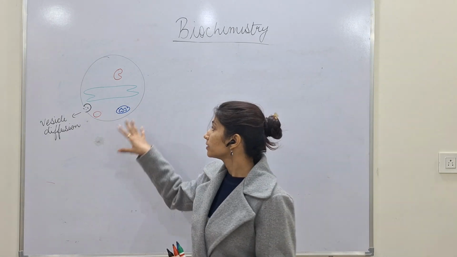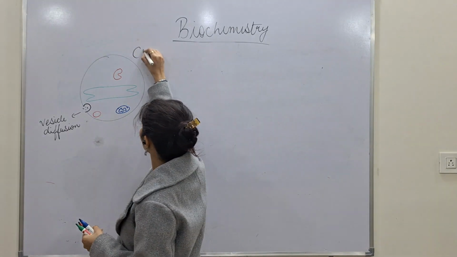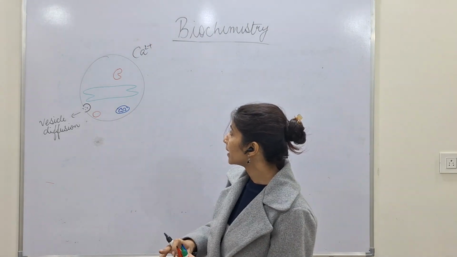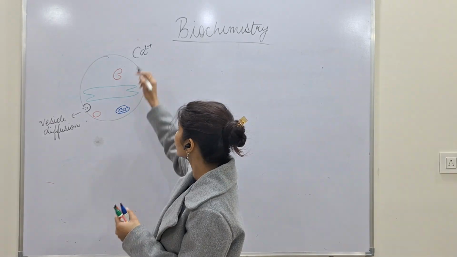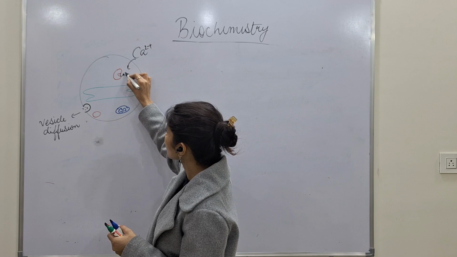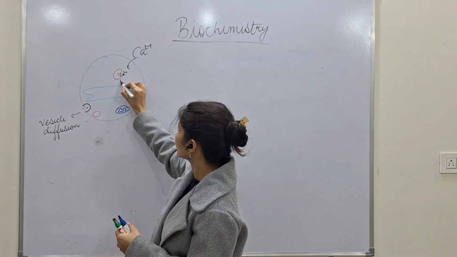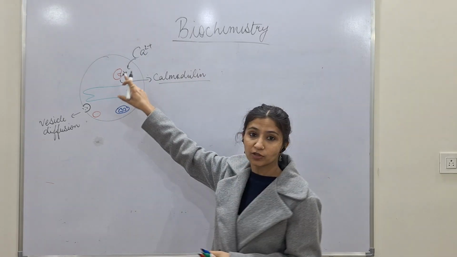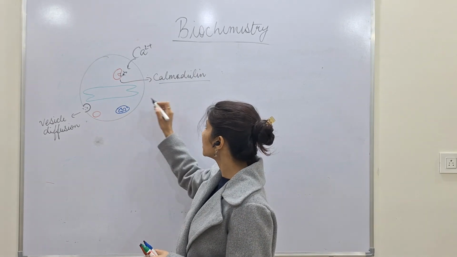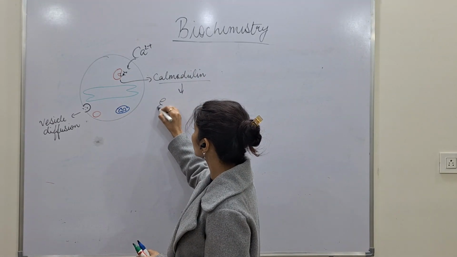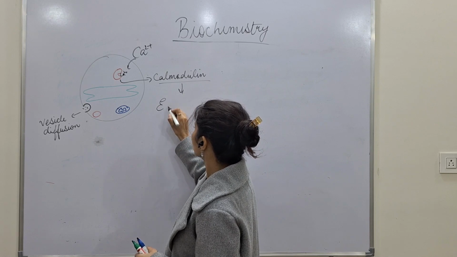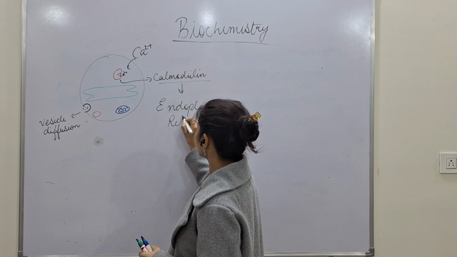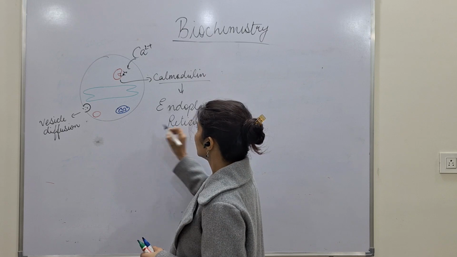So now let's understand calcium, which is an important ion required for survival and for other functions. Once the calcium enters inside the cell, it binds with calmodulin. If there is any excess calcium entering inside the body, it is bound first with the calmodulin, then it is taken to the endoplasmic reticulum. It will be taken over there, which is this one.